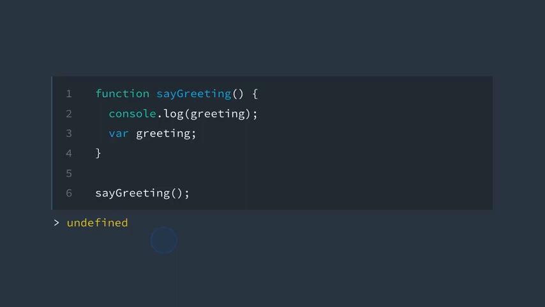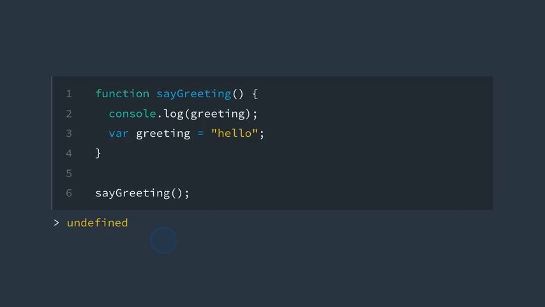So I guess that makes sense because we haven't really given greeting a value yet. So let's try to give it a value and then see what happens. So instead of just greeting by itself, let's assign it the string hello. Okay, so we get undefined again.